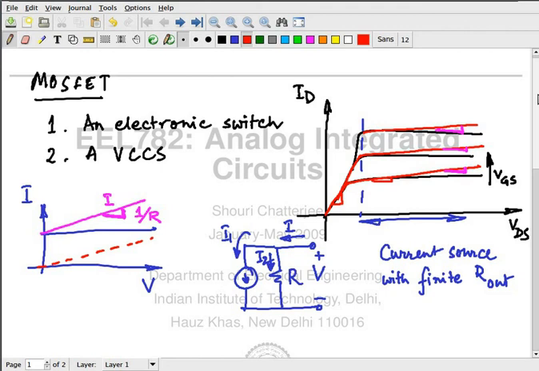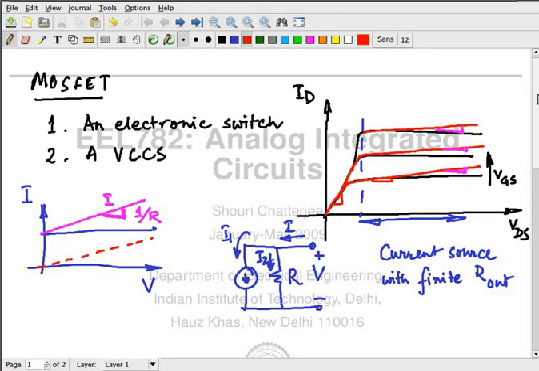The principle of superposition works only when the circuit is linear, made up of linear elements. That's the only precondition: the circuit has to be made up of linear elements, then the principle of superposition will work.